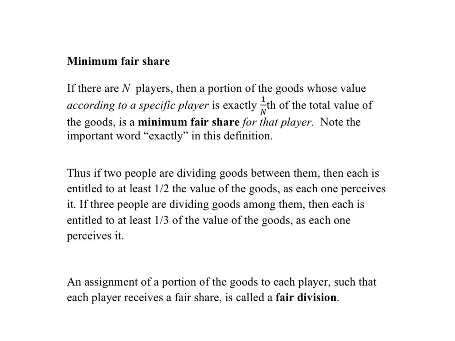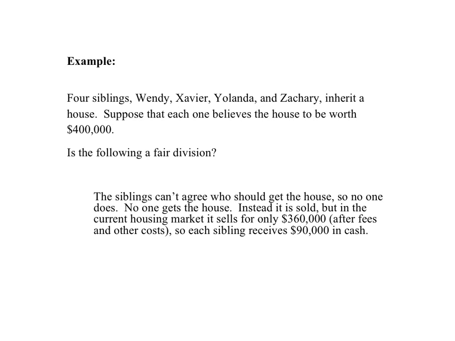Now, an assignment of a portion of the goods to each player, such that each player does receive a fair share, is called a fair division. If there is even one player who gets anything less than a fair share, then the whole division is called an unfair division. Let's look at an example.